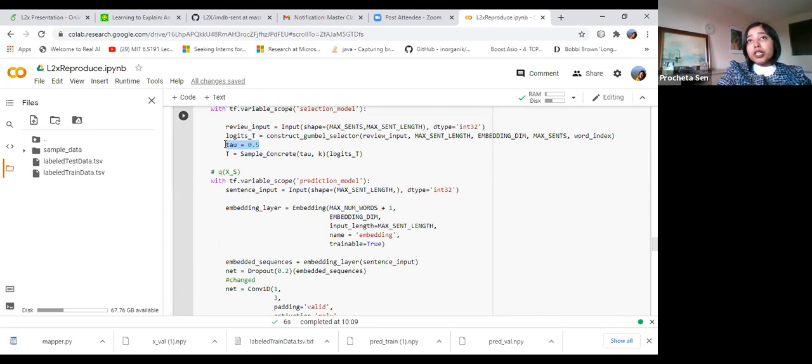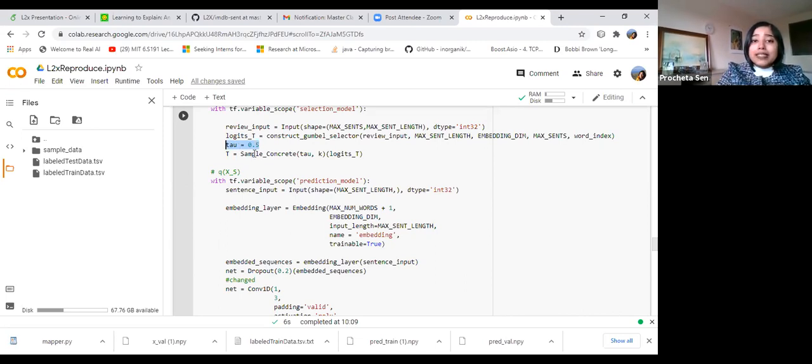But as I said earlier, if the tau value is larger, then in most cases each of the values of logits t will be very similar. So it will be kind of a uniform probability vector, which we do not want. Basically, we want to choose the k most important features. So that's why it is better to keep the tau value low.